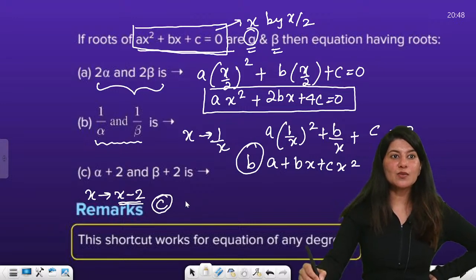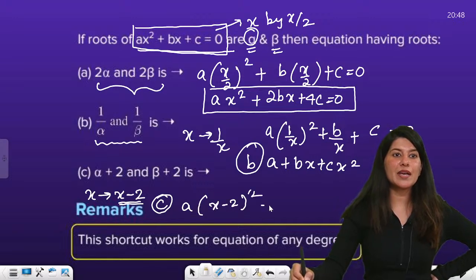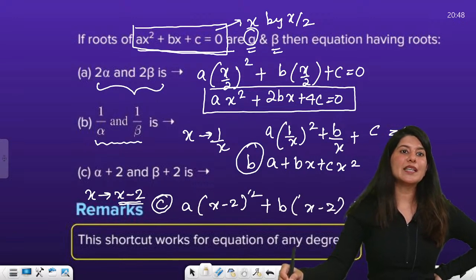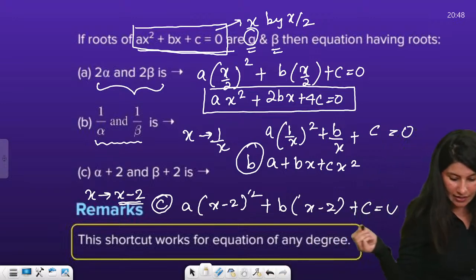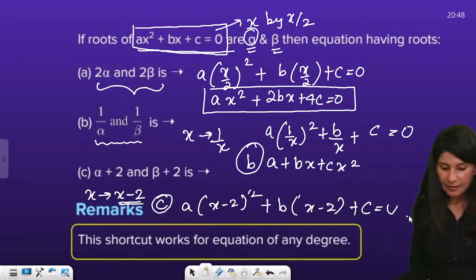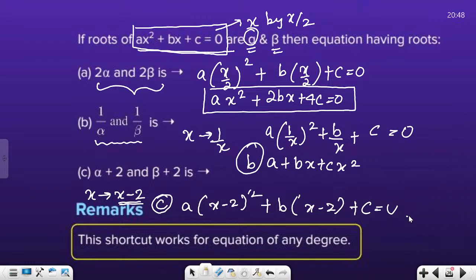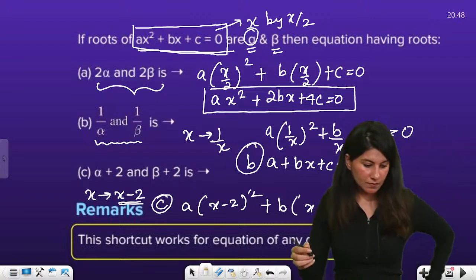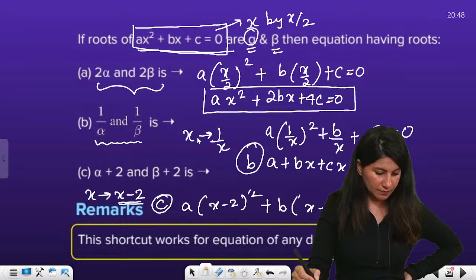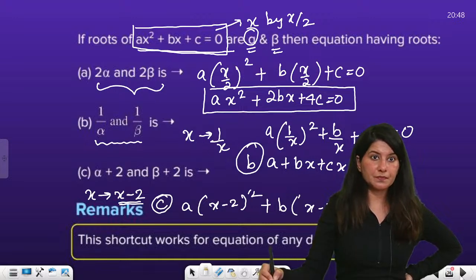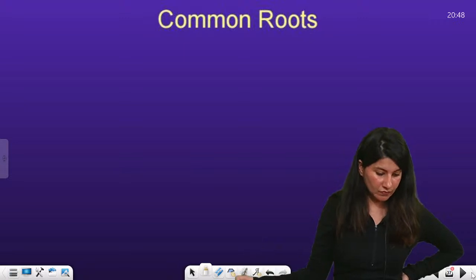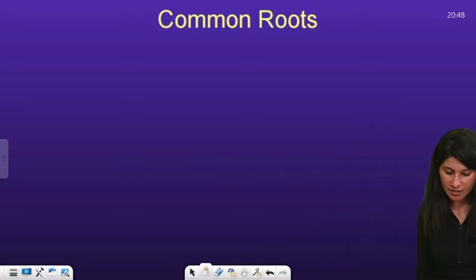So x को x minus 2 से कर दो, तो a times x minus 2 whole square plus b times x minus 2 plus c, and solve it, you will get your answer. So now you understood the shortcut. Okay, shall we move ahead? Yes, Varun?